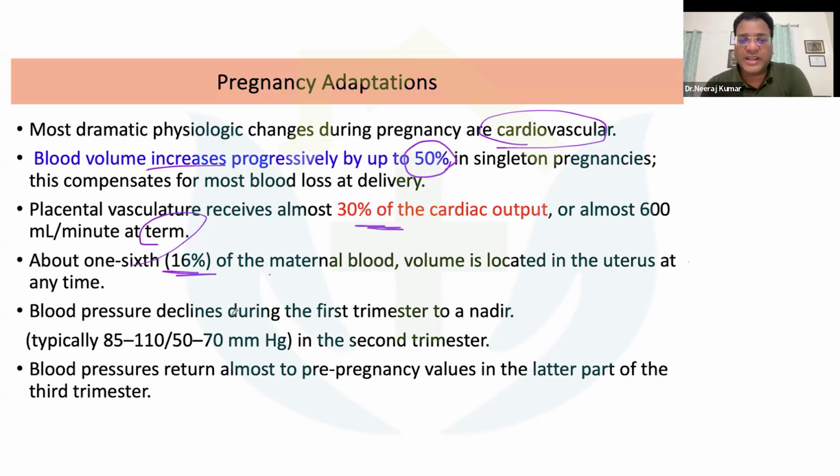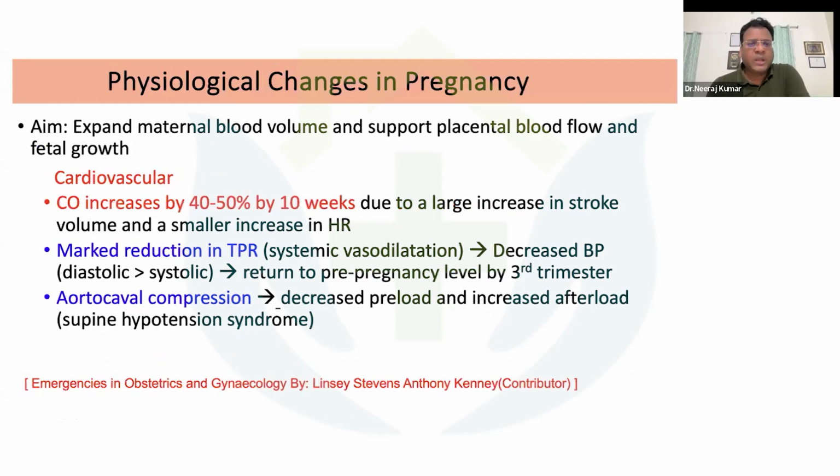And now the blood pressure declines during the first trimester to a nadir value. Typically, systolic varies from 85 millimeter of mercury to 110 millimeter of mercury, and diastolic varies between 50 to 70 millimeter of mercury in the second trimester. And the blood pressure again returns to the pre-pregnancy value at the end of the third trimester. Now, coming to the cardiovascular system, the cardiac output first increases